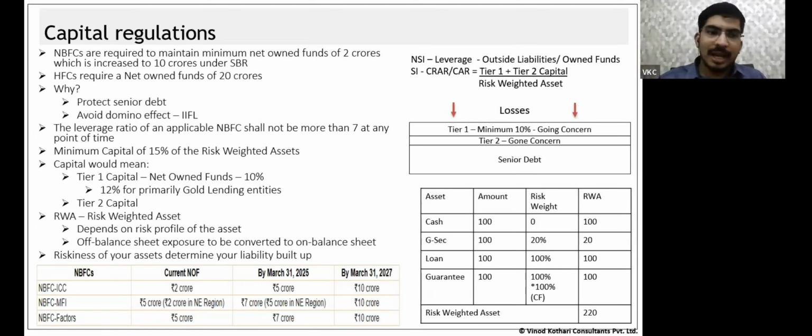Now how does the higher capital work out? Most of the NBFCs in India would have a higher capital than 15% because their investors would ask for it. That is the basic framework of capital regulations. I know we have not discussed what these terms, these sources, and adjusted net worth are. We'll move ahead to them, but before that, any doubts and queries?